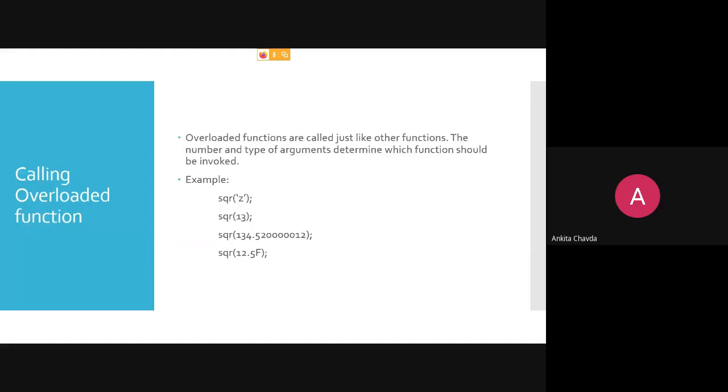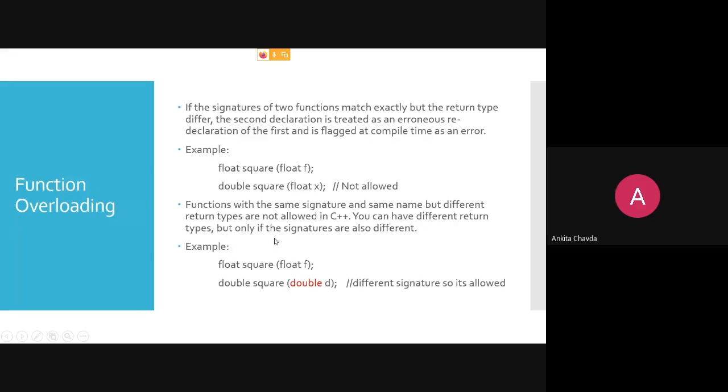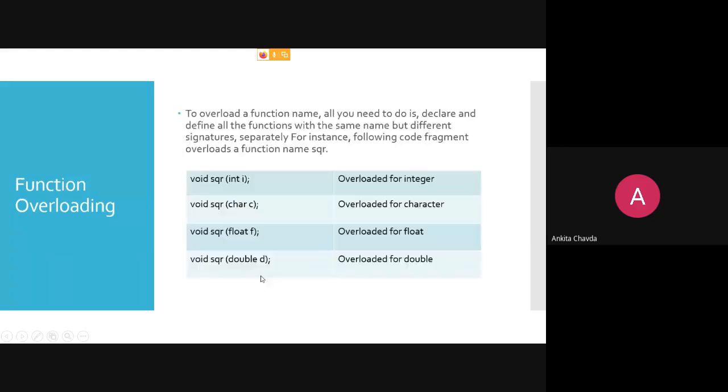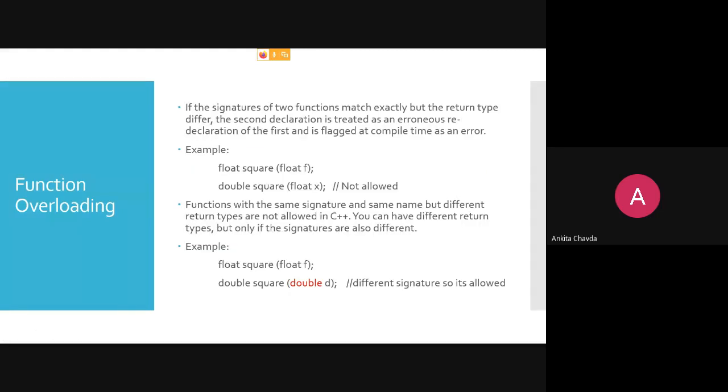Third time I have given some double value, like 134.52000012 or some such kind of value. So this will be treated as your double value, and the square of this will directly call the last function, which is having double data type.